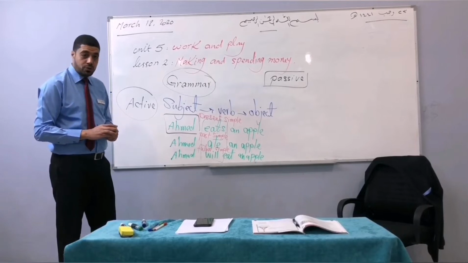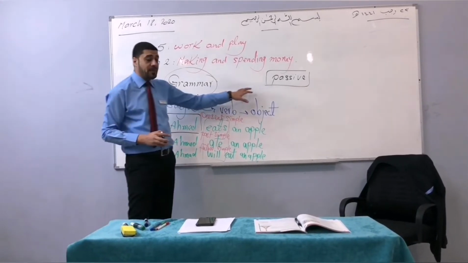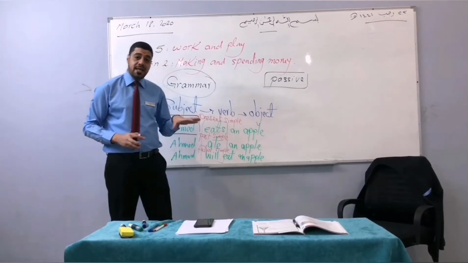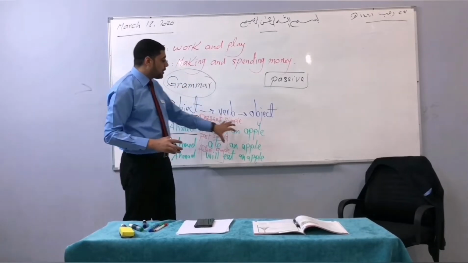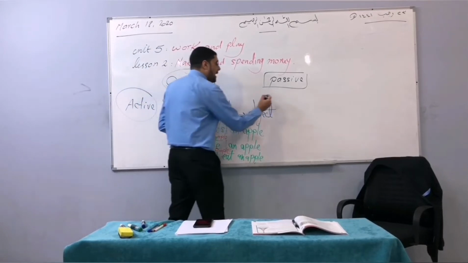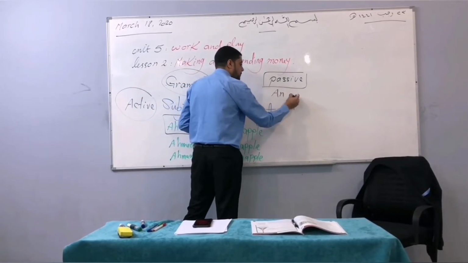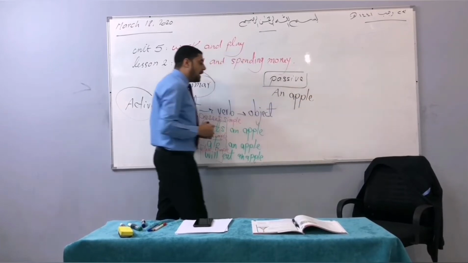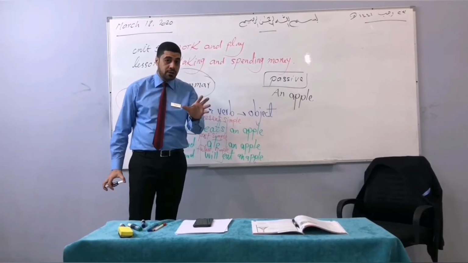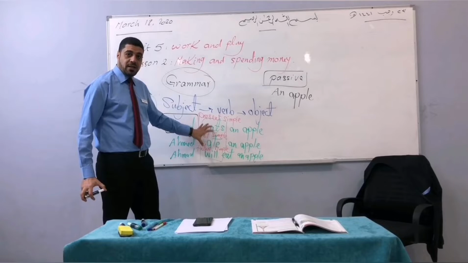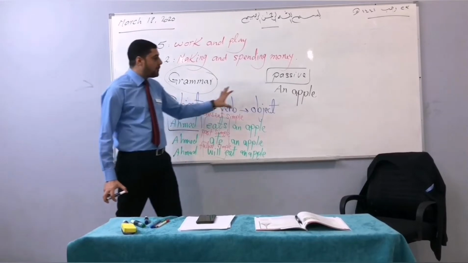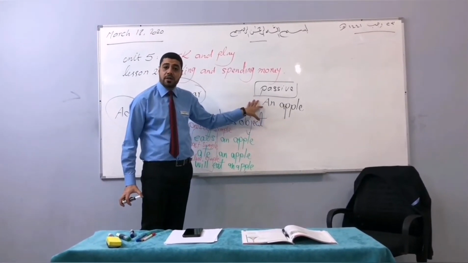When you want to change the active voice to the passive voice, you have to concentrate on this part. So when I say concentrate, it means that you have to put this part in the very beginning of the sentence. So we are going to say an apple. Now then, the most important part is the verb, because turning the active voice into a passive voice depends on the tense.